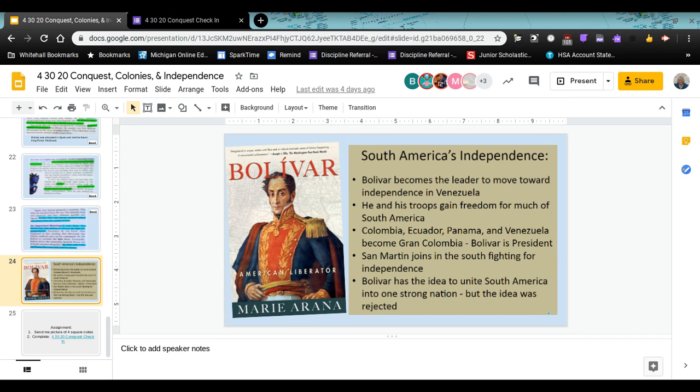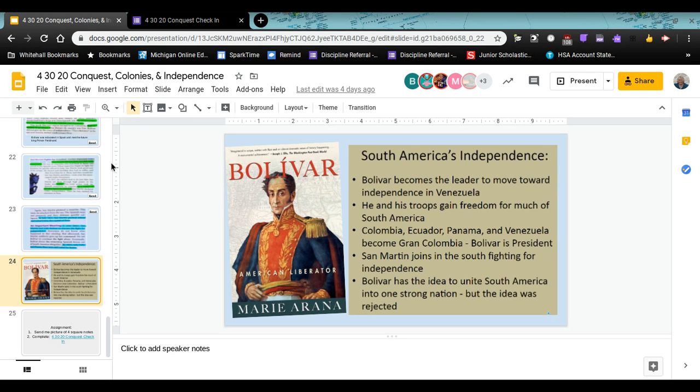So he was a brave soul to begin with, and he didn't agree with how the Spanish colonies treated the people, how there was that class system and it wasn't fair and it wasn't equal. So that made him want to be a revolutionary leader. And he begins, and then San Martin from Argentina joins in from the south, because South America is so big. If you can imagine all of South America, it's huge, trying to join in to fight and to drive the Spanish soldiers out of there. And when they meet kind of in the middle in Peru, Bolivar and San Martin are able to drive the Spanish out and win their independence for many of those countries.